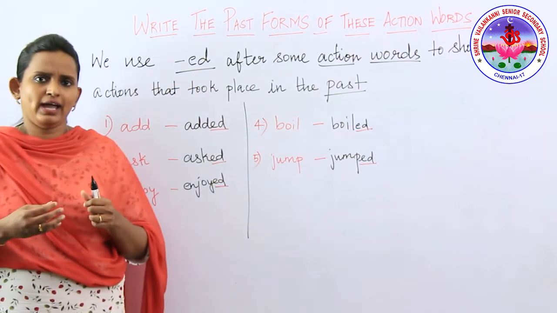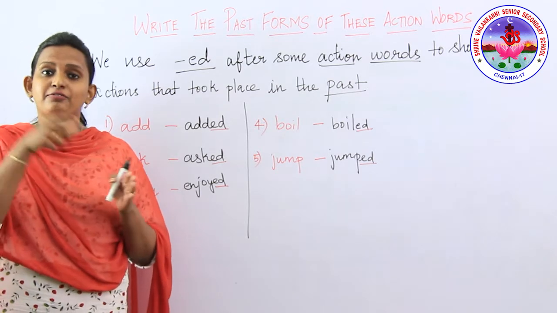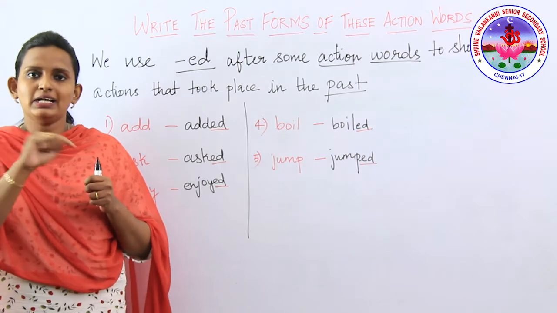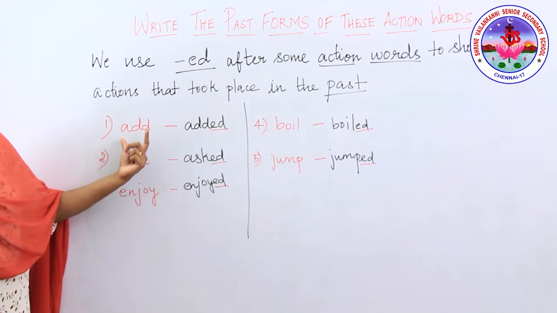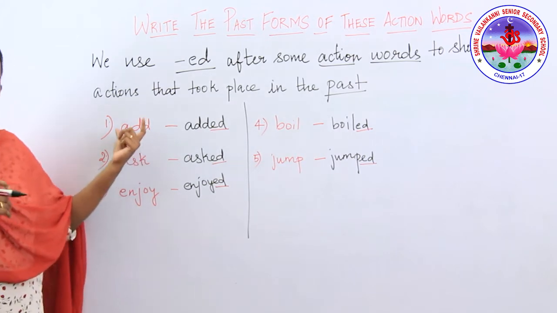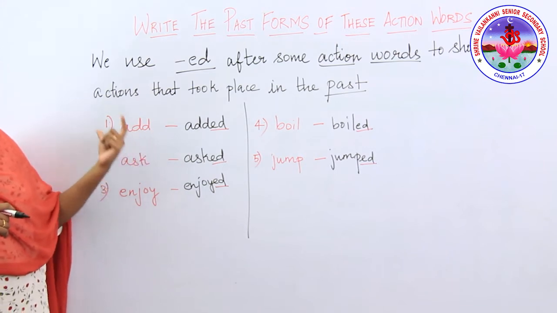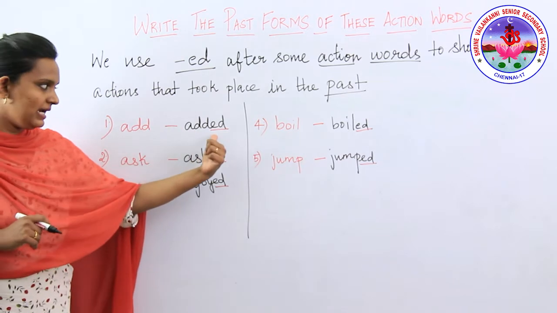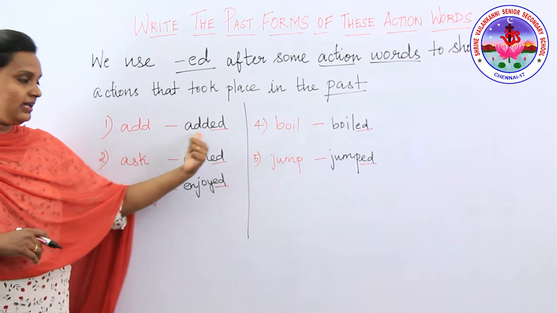So where do you have to add it? Always add it at the last. Never add it in the front or in the middle. Always we need to add ed at the last. For example, the first word, add. It is actually an action word. In order to write the past form of this action word, we need to add ed at the last and pronounce it like added.